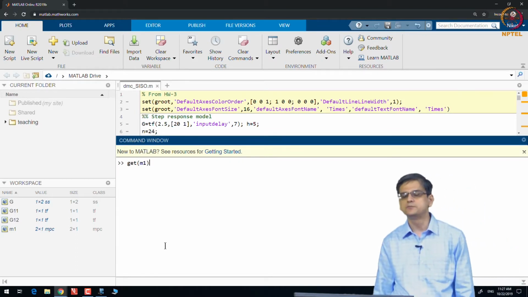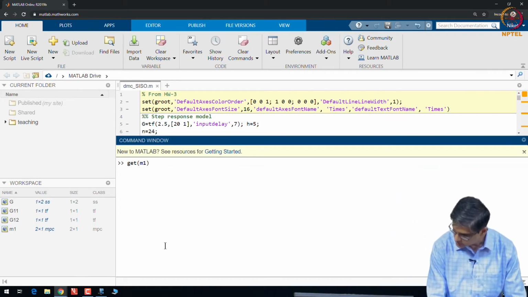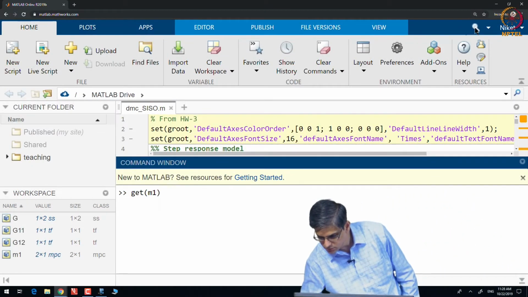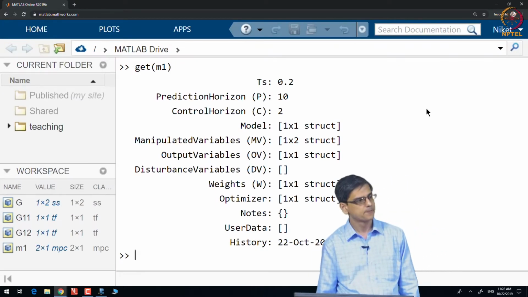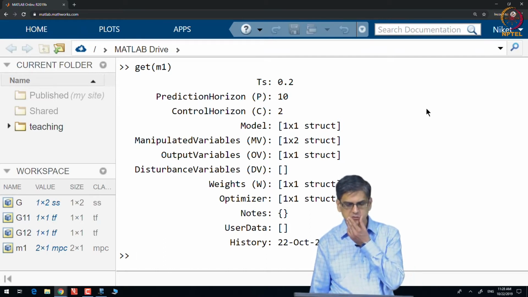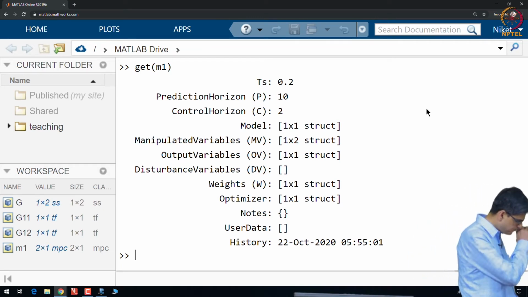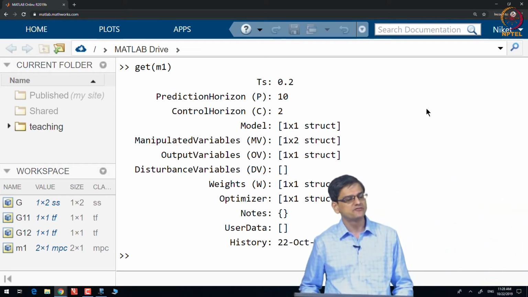Get is not an MPC toolbox command, get is a MATLAB command. Okay. So, this will get you the information about the MPC controller, right.